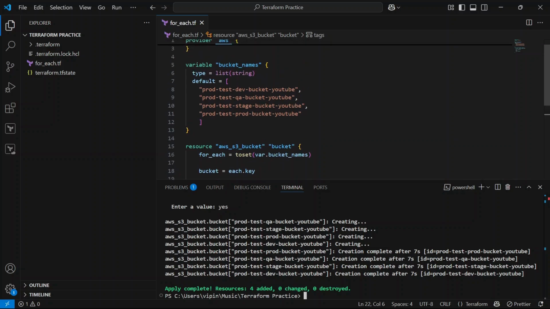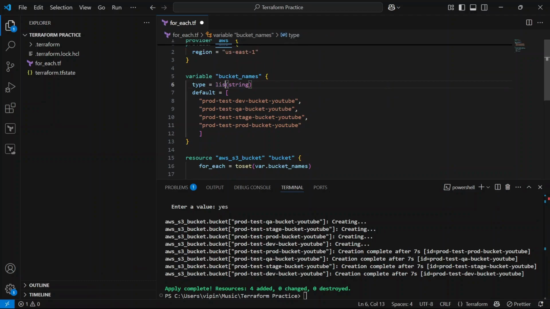If you don't want to define it like this, then you can also use a map of string. But if you are using a map here, then you have to define the key and the value here. You need to add a key here if you are defining a map.